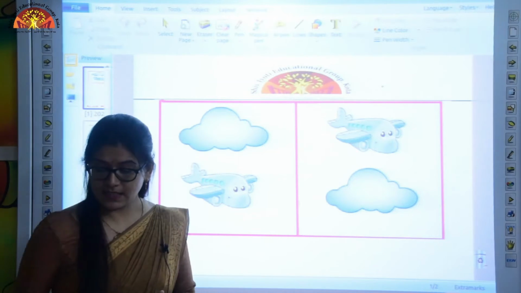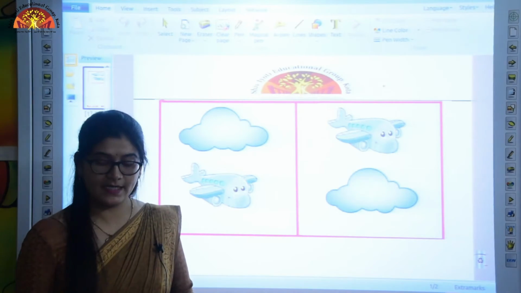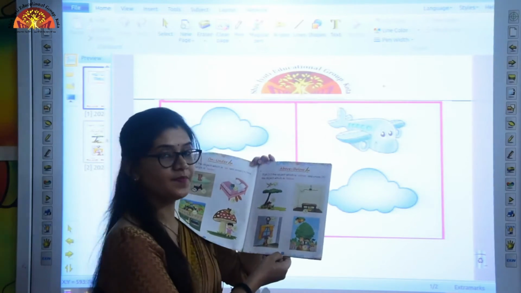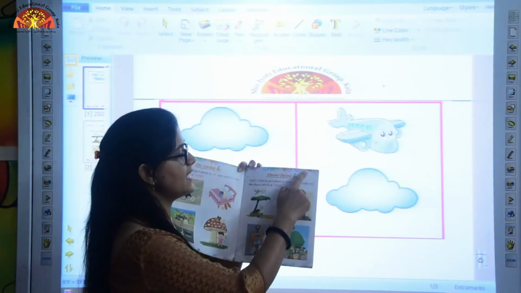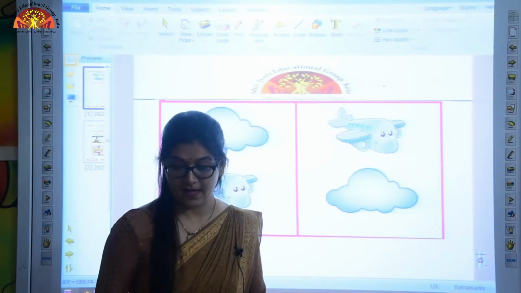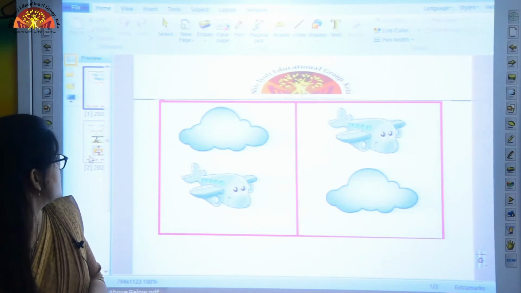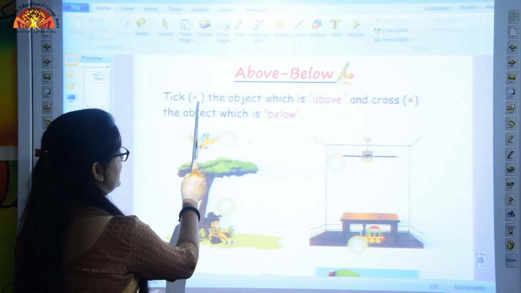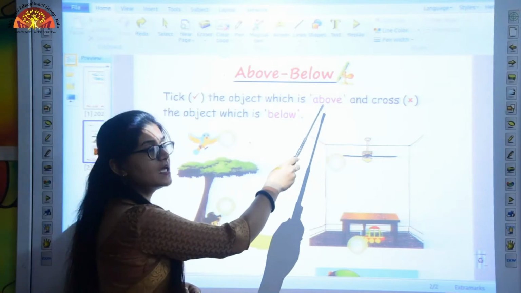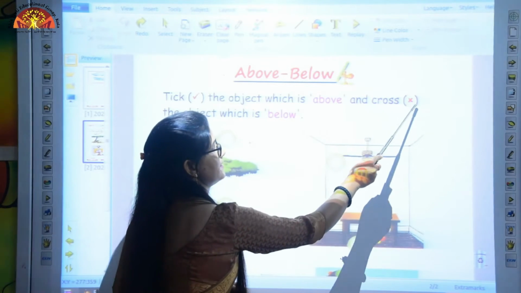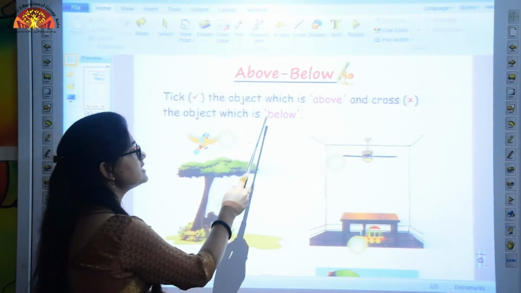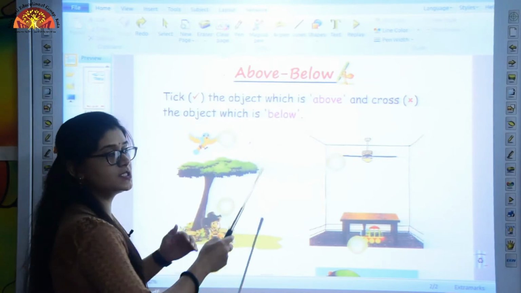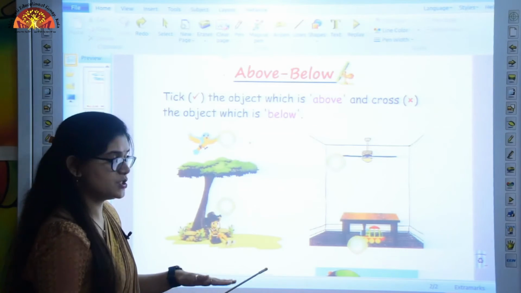Okay. Now kids, we will do an exercise. So take out your mathematics book and open page number 3 and mention date and classwork at the top. Now kids, first we will read the question. Tick like this the object which is above and cross like this the object which is below. So here we have to tick the object which is above and cross the object which is below.